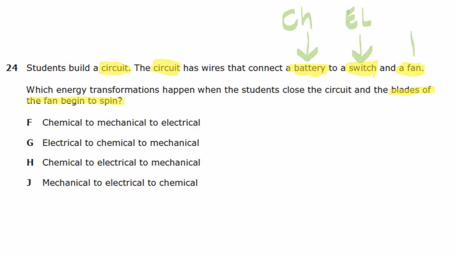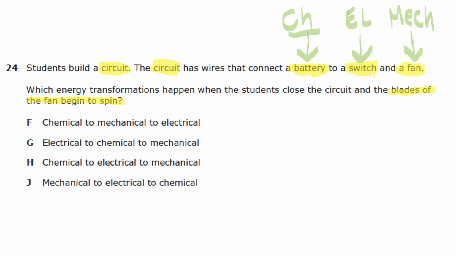And then the last one is a fan. Well, what do we know about fans? We know that the blades are in motion. If they're moving, we call that mechanical. Yes, it is also known as kinetic energy, but kinetic energy is a broad term, kind of like saying car. If we want to know a specific car, we don't say car, we say a two-door car like a coupe, or a Suburban or a truck. You'd be more specific.